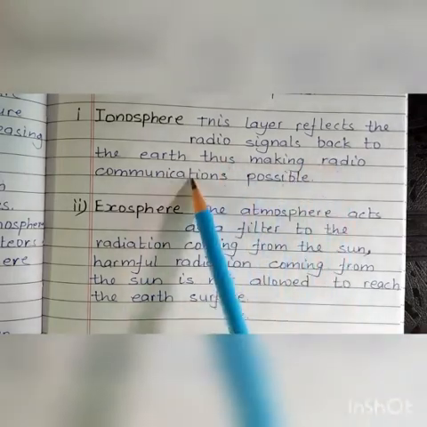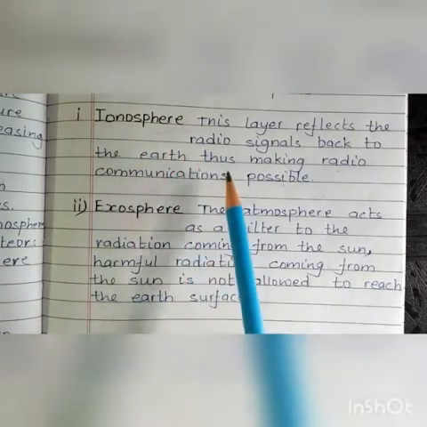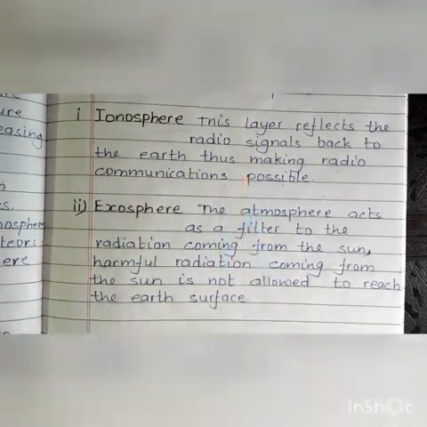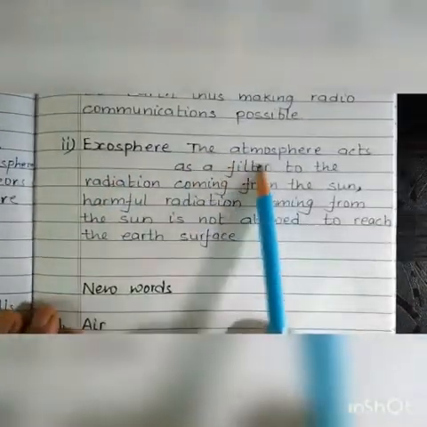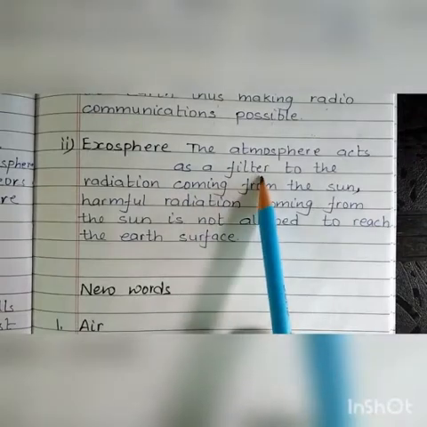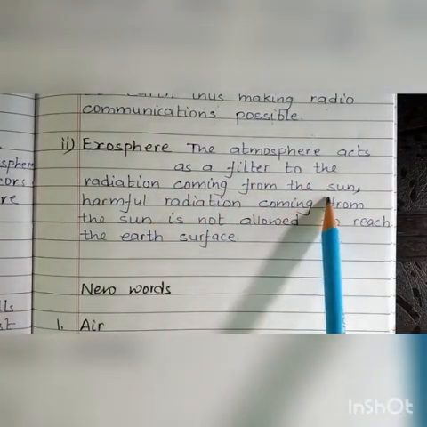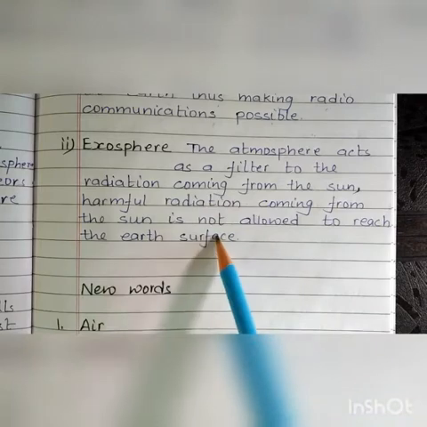This layer doesn't allow the signal to go to space. The second one is the exosphere. The atmosphere acts as a filter to the radiation coming from the sun. Harmful radiation coming from the sun is not allowed to reach the Earth's surface.